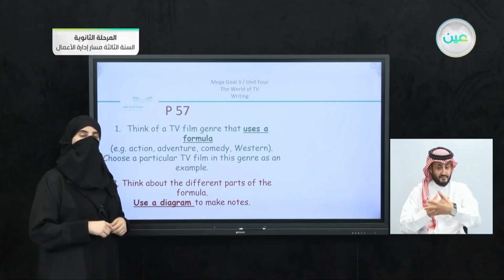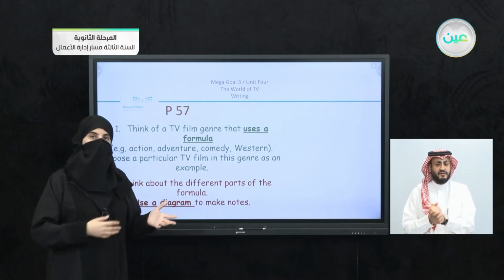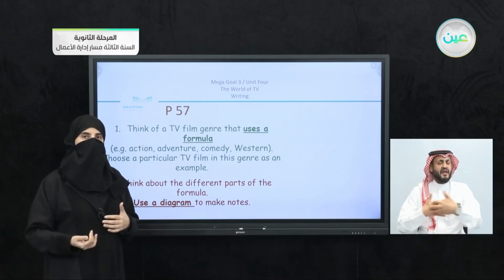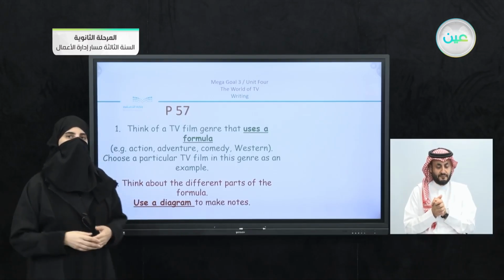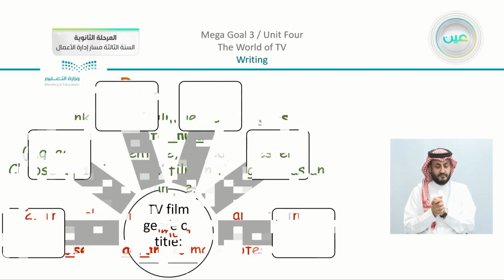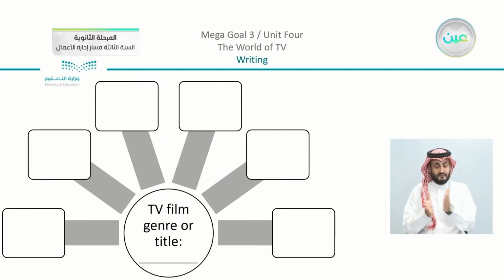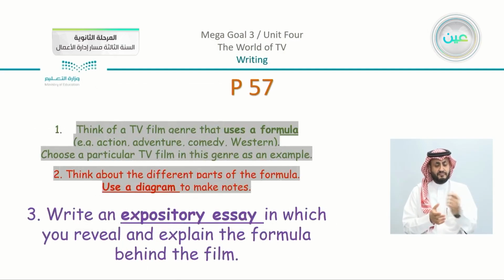Note that you are not going to write a story. You're not going to write about the movie itself, but about the formula of the movie and the different elements that we have. Here you can see from the book, or the chart that I have here. You can use this chart to write the details and the parts of the TV genre, or the title. Of course, you're going to write the title and the different genres or types. And also you have page number 57.